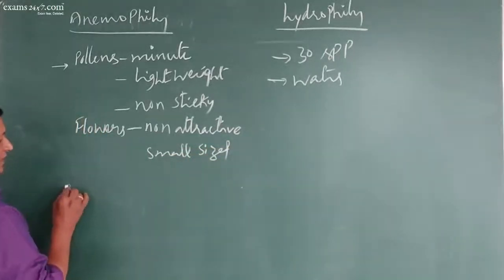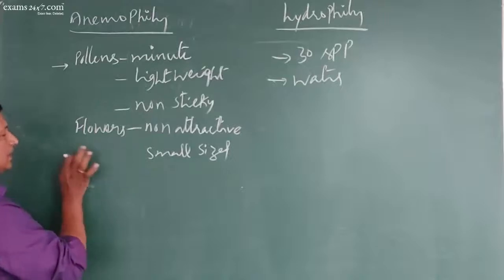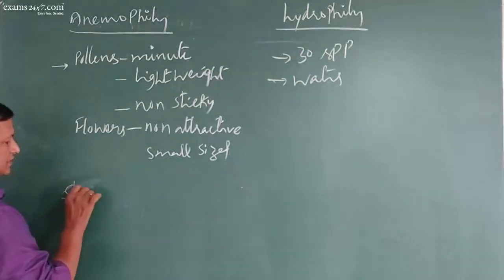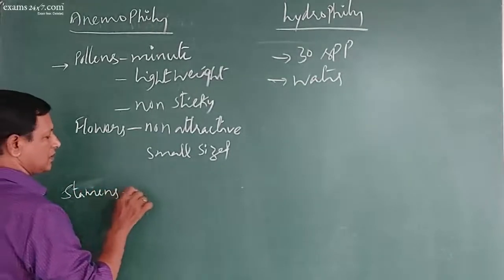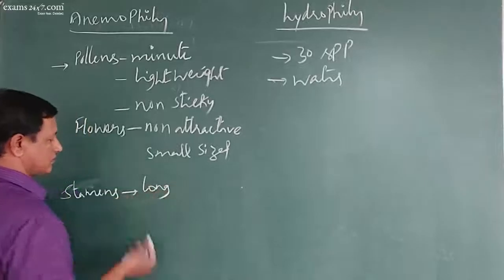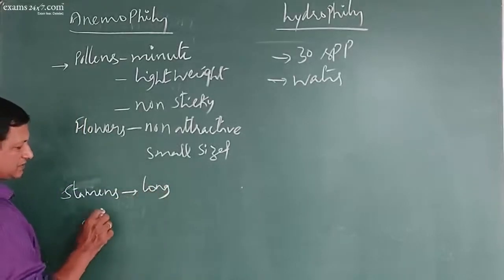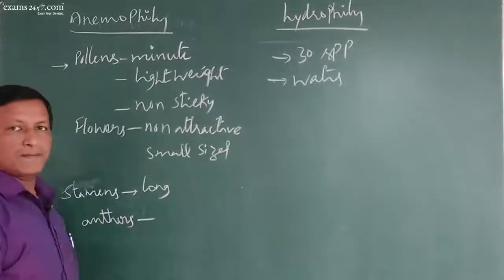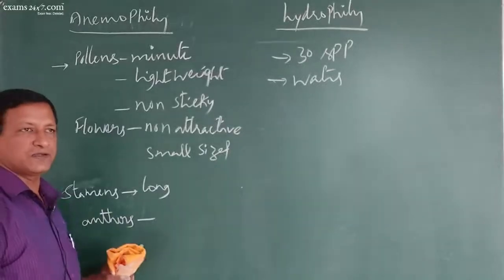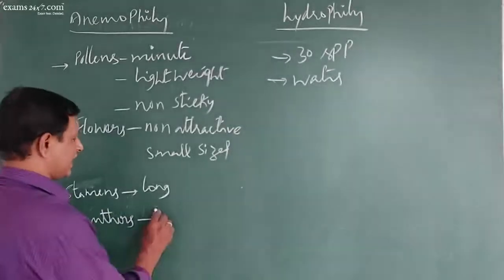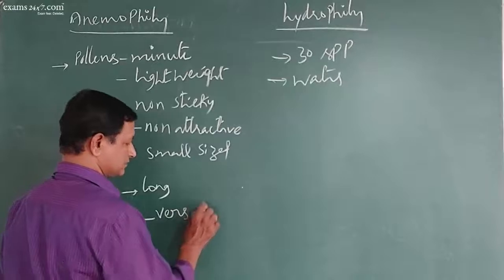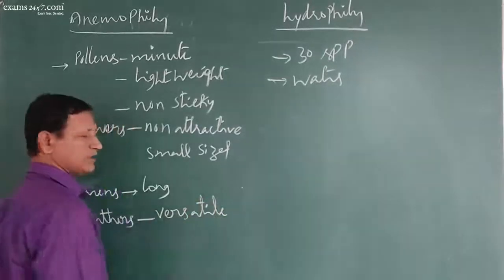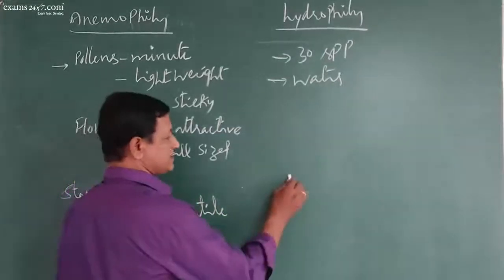Then the anthers, the stamens are long, and the anthers are of the versatile type. Versatile type of anther means it's like this.